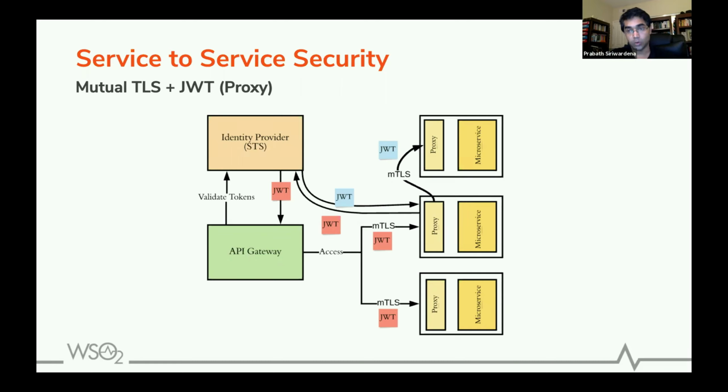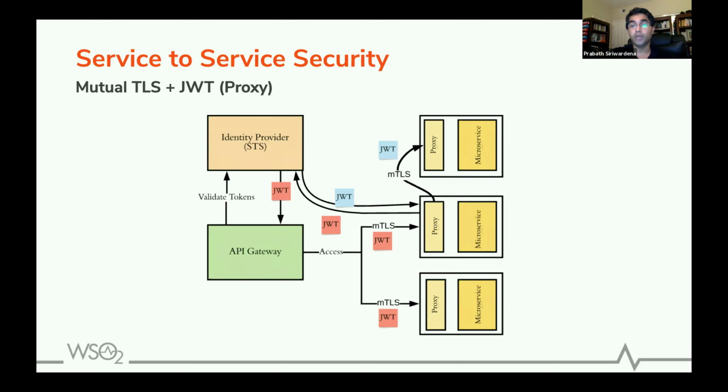This pattern has its own issues as well. For example, if there's any code change in the proxy, or any vulnerability in the proxy code, which is embedded into your application code, then you have to redeploy the whole thing, right? Redeploy your code itself. Also, you have a direct coupling between the proxy and the microservice. That means both have to be developed in the same language. So there are issues in reusability.